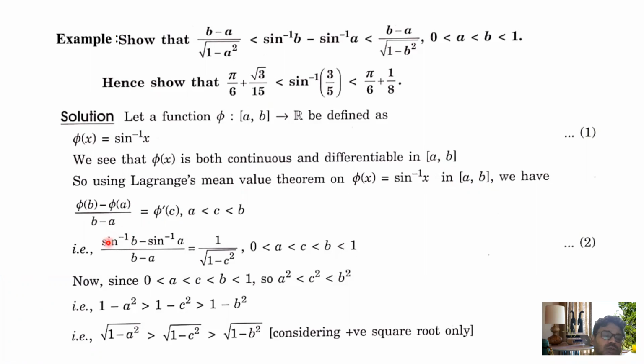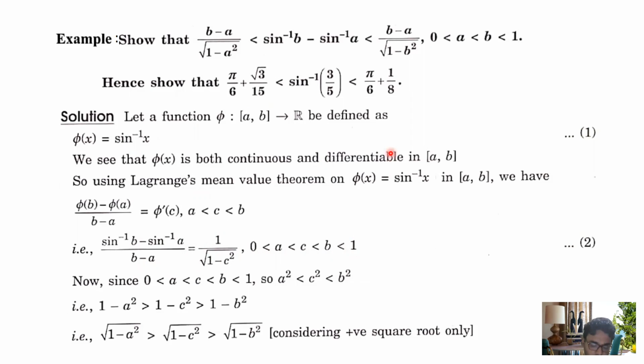So phi(b) is sine inverse b minus sine inverse a, by b minus a, equals phi dash c. The derivative of sine inverse x is 1 by root under 1 minus x square. So using this formula, that is 1 by root under 1 minus c square, the condition is that 0 less than a less than c less than b less than 1. So this is equation number 2.